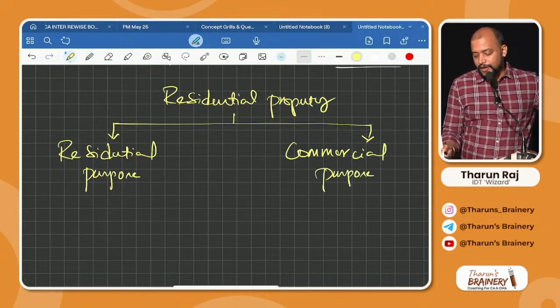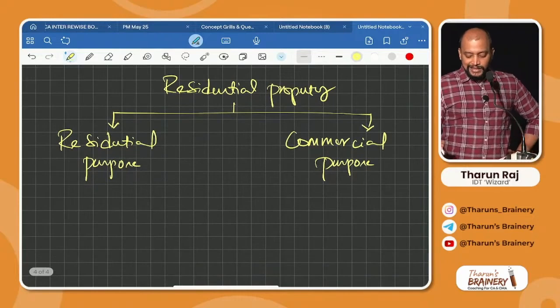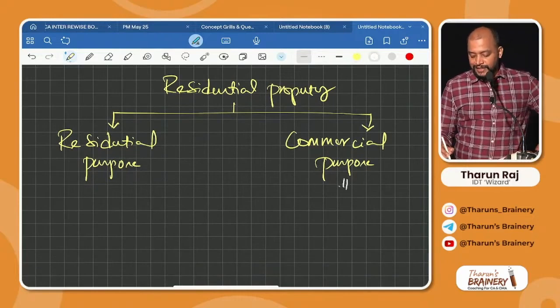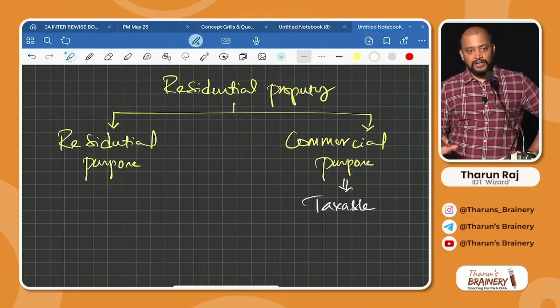Residential purpose or commercial purpose. Okay. And if it is commercial purpose, what is your answer? Always taxable. Always taxable. Okay.